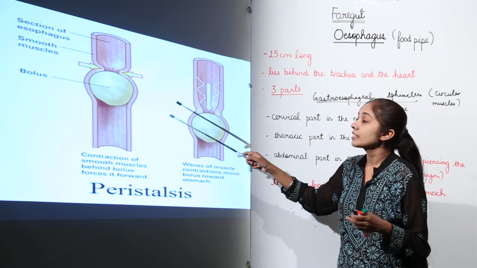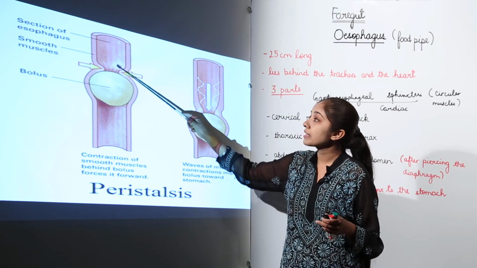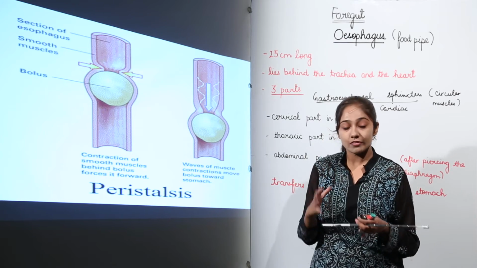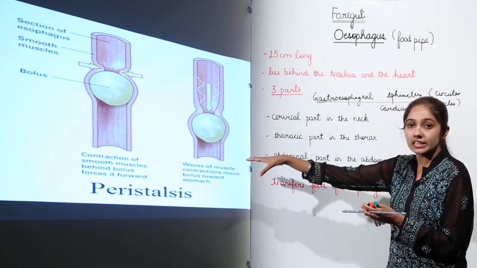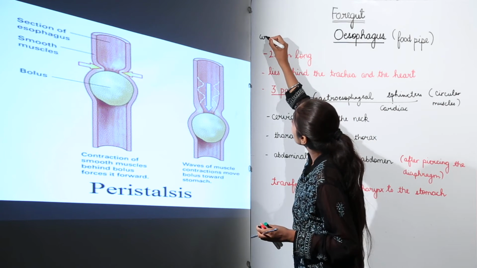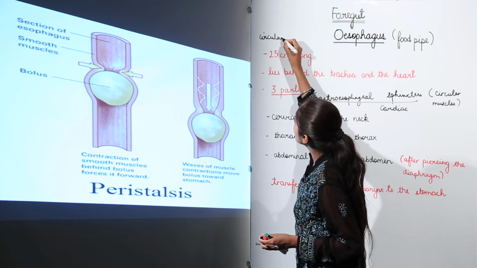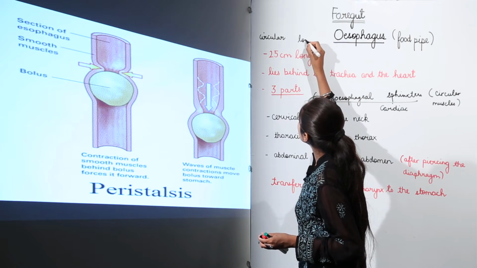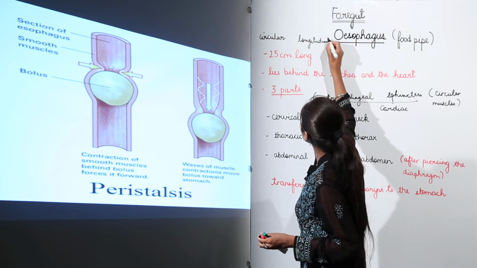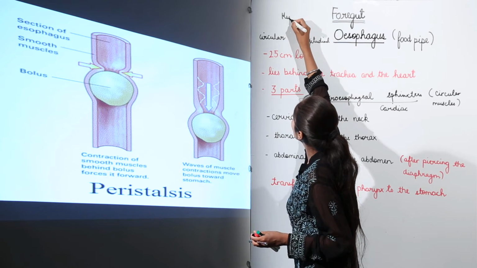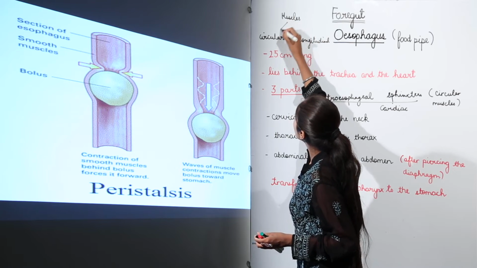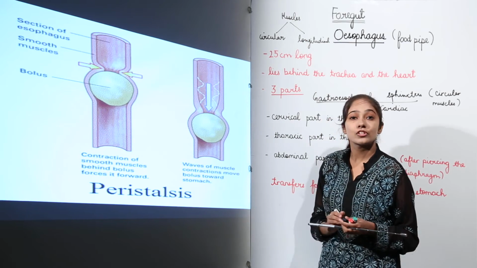Now what happens? We have circular muscles that firstly contract. We have two types of muscles that we are going to talk about in terms of peristalsis. We will talk about the circular muscles, and then we will talk about the longitudinal muscles. Circular muscles and the longitudinal muscles of the esophageal wall.